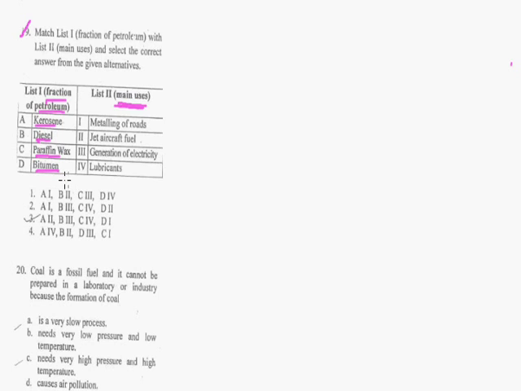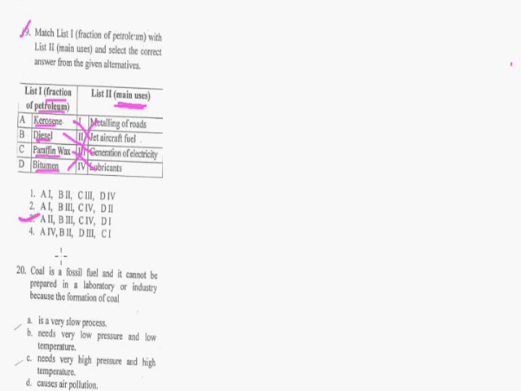Now again, this is a very simple question. What is the use of kerosene? Kerosene is used as jet craft fuel. B, diesel. Diesel is used for generation of electricity. C, paraffin wax is used as lubricants, and bitumen is used for metalling of roads. So the correct option is option number 3.